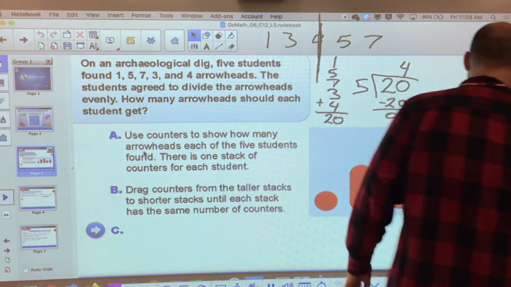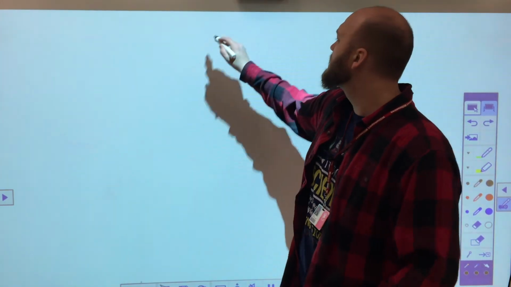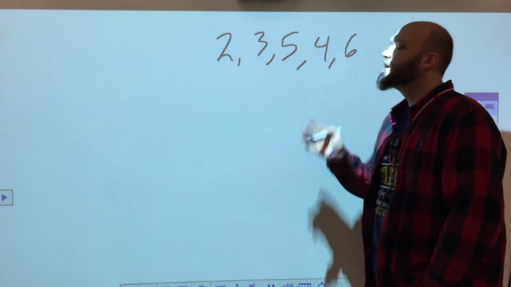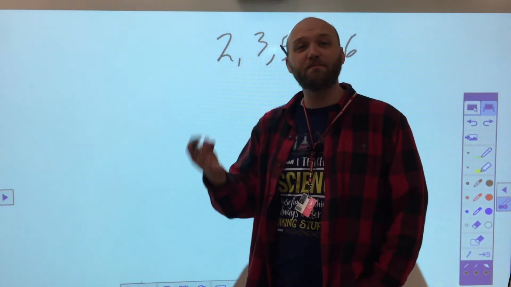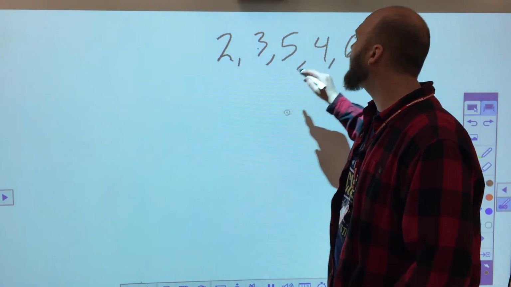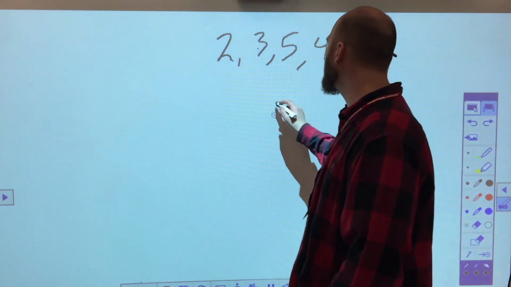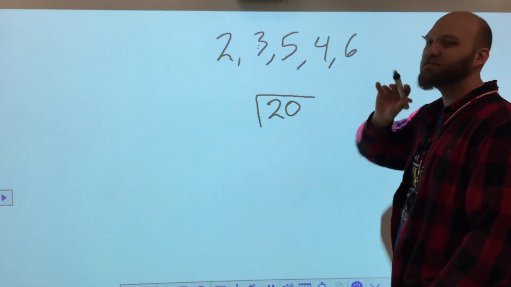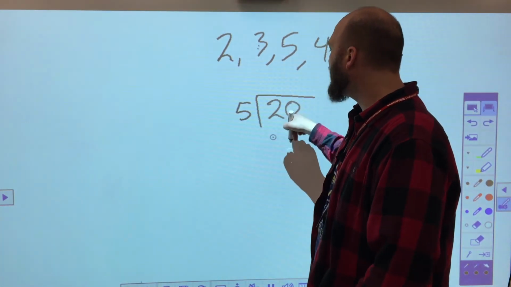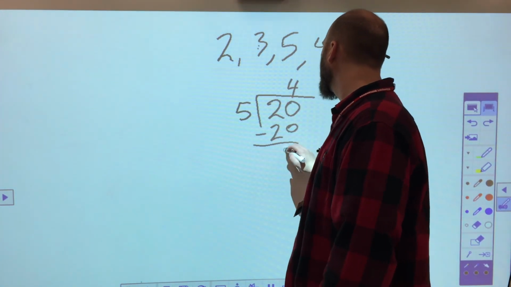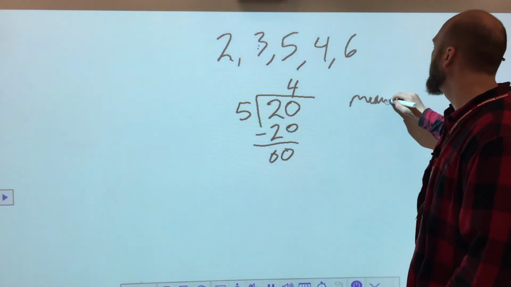So once again, I'm going to clear this out and go back here. Let's just take a set of numbers. Let's say 2, 3, 5, 4, and 6. To find the mean, or the average, I add them together. 2 plus 3 is 5, plus 5 is 10, plus 4 is 14, plus 6 is 20. I have 1, 2, 3, 4, 5 data points. So I divide my total value added by my number of data points, and I get a mean of 4.